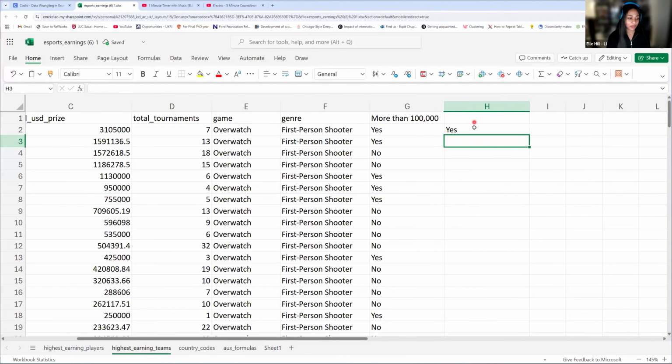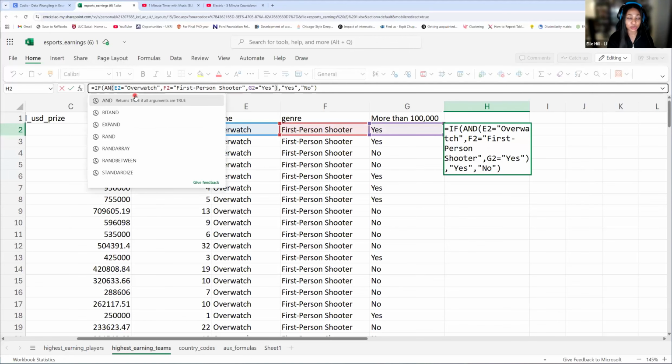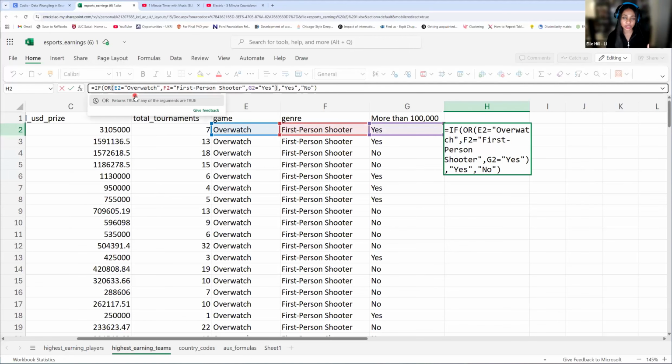However, if we use or, then you're going to say at least one can be true. I only want at least one. So if I say or here, you still have to give it multiple conditions, but only one condition has to be true for it to return a result of yes, or a positive result.